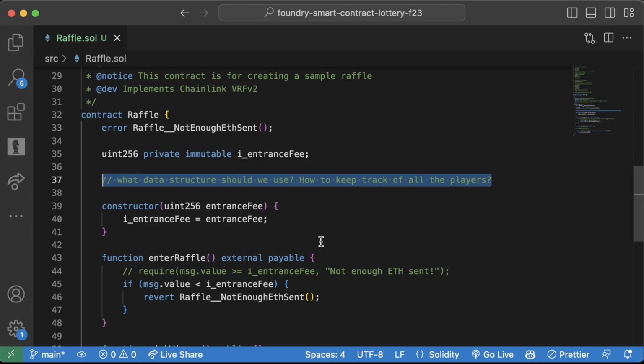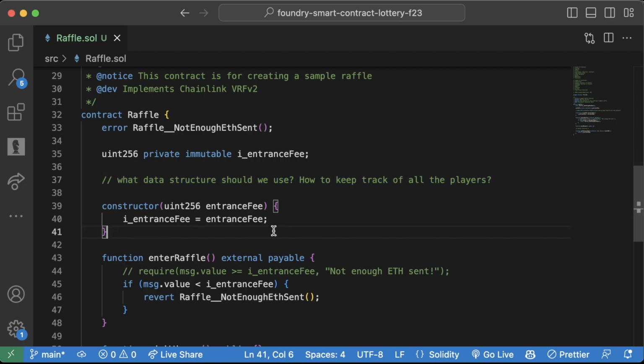But the most important thing is that, as we know, mappings can't be looped through. So if we're looking to pick one random person, how are we going to choose the random person using a mapping? I don't know. If you can figure that out, it's phenomenal, and you should win a Nobel Prize or something. But we're not going to use a mapping for this. And this is going to be a state variable. So we're going to want to put it with our other state variable right here, right underneath this.